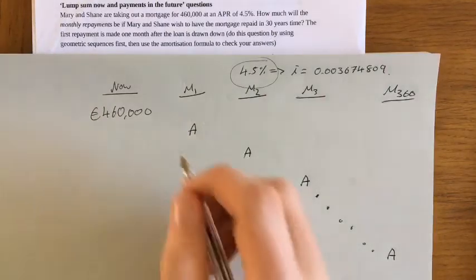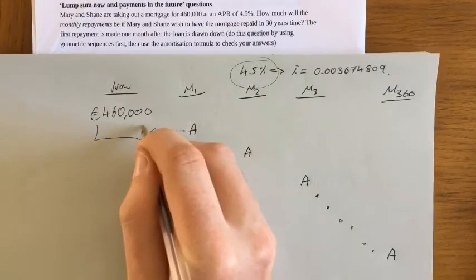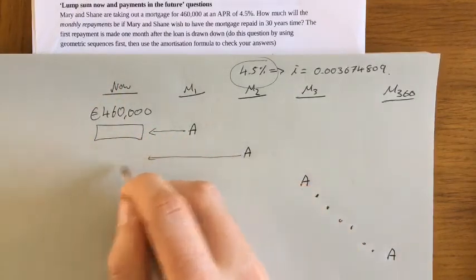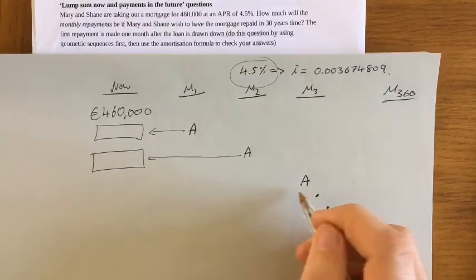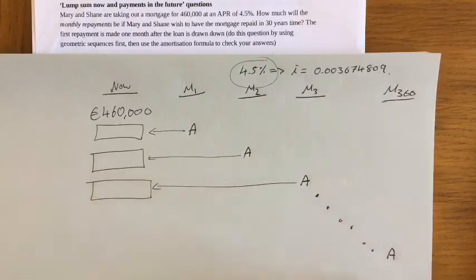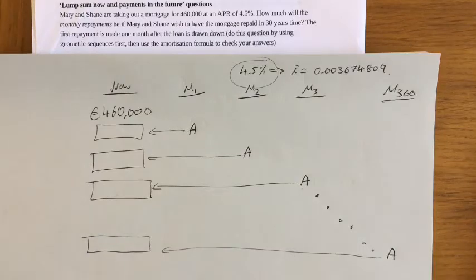So just like in the last question, we're going to have to get this amount here, which was 1 month away, and convert it back to today's money. We'll have to get this amount, convert it back to today's money, get this amount, convert it back to today's money, all the amounts here, and even the very last amount, which is in 30 years' time, that's going to have to be converted.